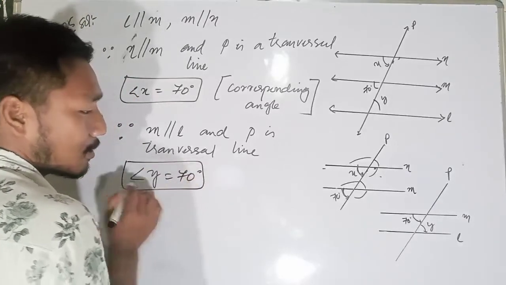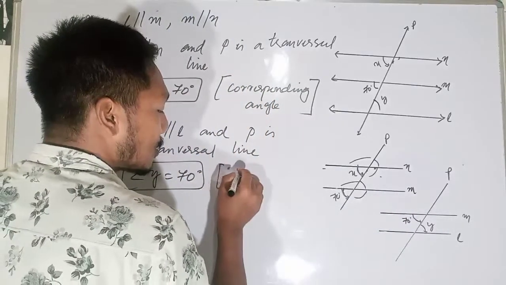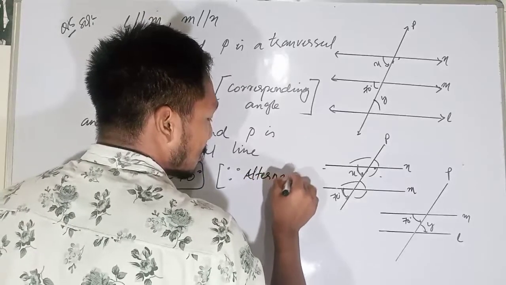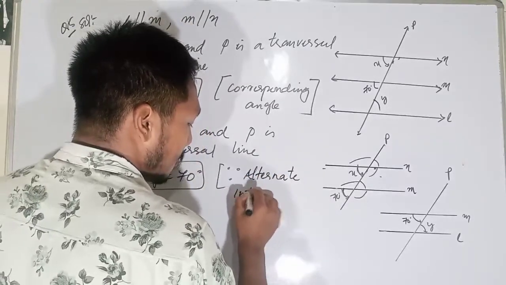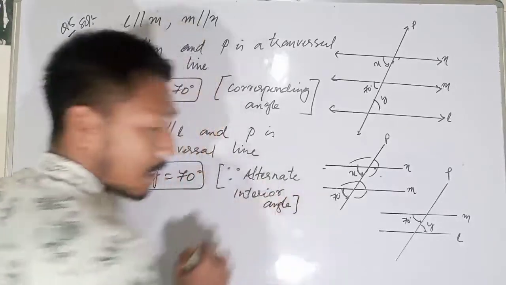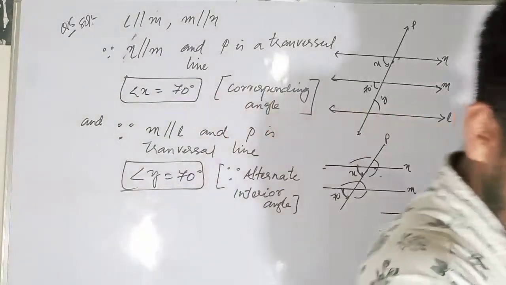Yes, they will be equal to each other. Why are they equal? Since they are alternate interior angles. Okay, so clear, this is it.